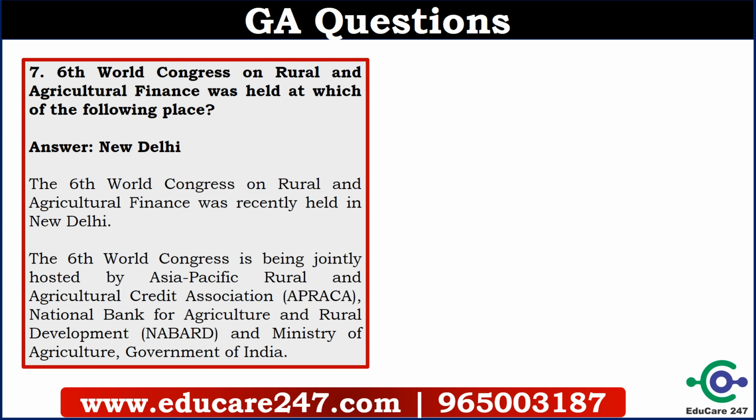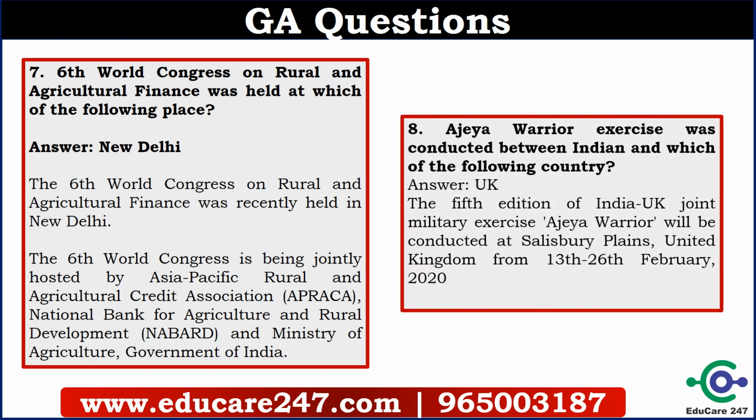Another question was, the 6th World Congress on Rural and Agriculture Finance was held at which of the following places? The answer is New Delhi. Another question was, the Ajeya Warrior exercise was conducted between India and which of the following countries? The answer is UK. You can check your answers.